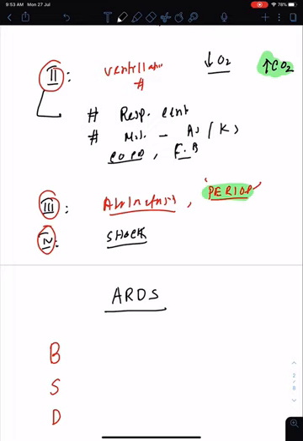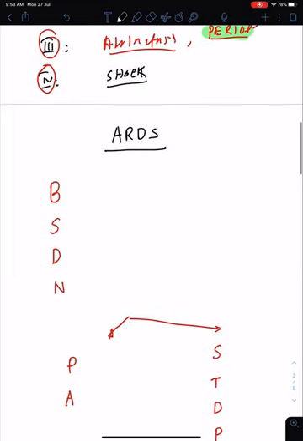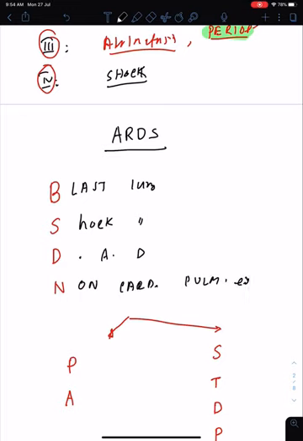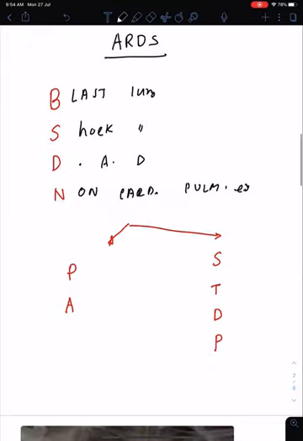So that's it. Now going to ARDS proper. ARDS has many names, like blast lung, shock lung, diffuse alveolar damage, or non-cardiogenic pulmonary edema. I will come to it later, but there are many synonyms of ARDS: blast lung, shock lung, diffuse alveolar damage, and non-cardiogenic pulmonary edema.